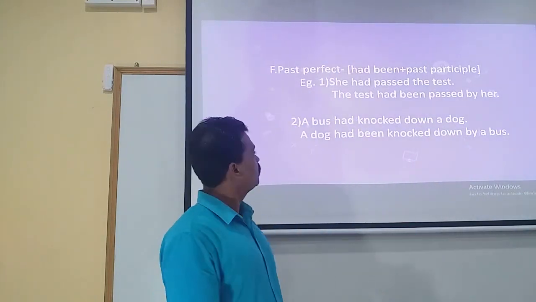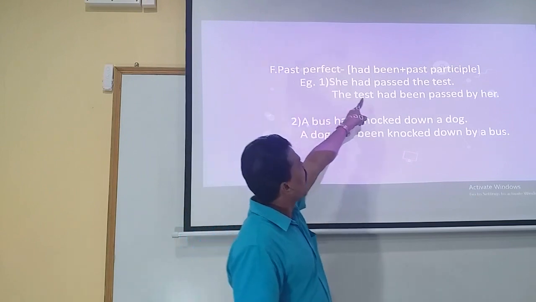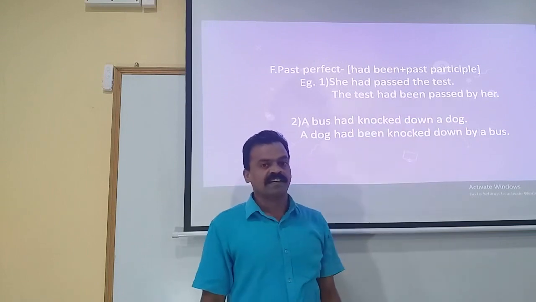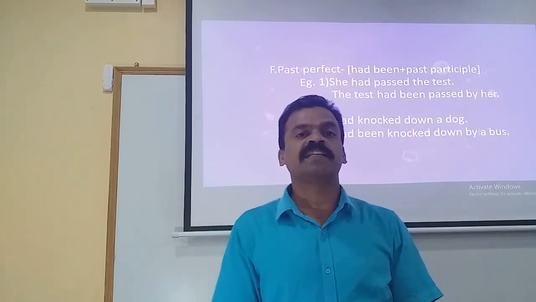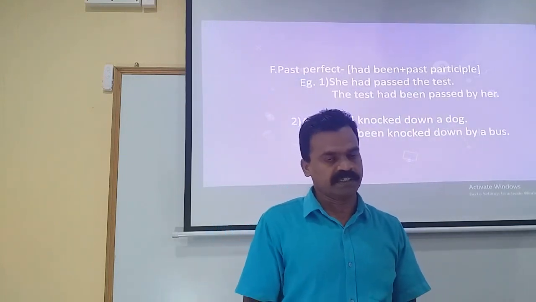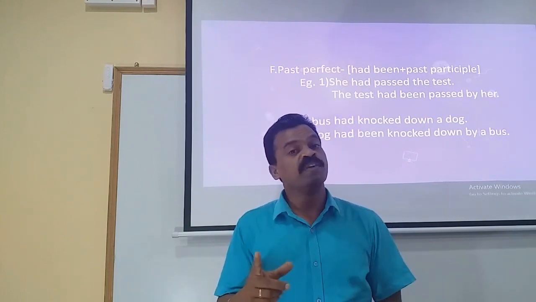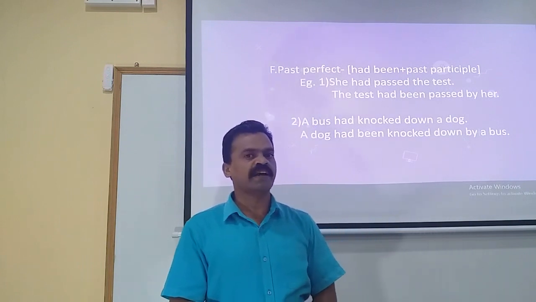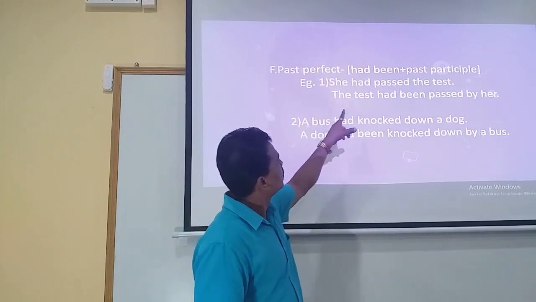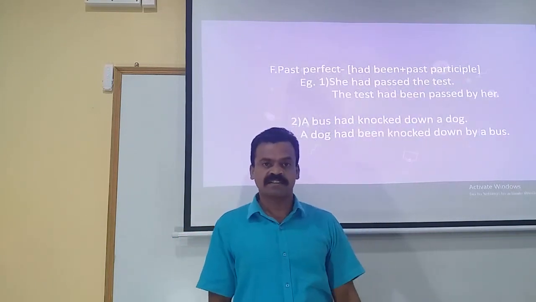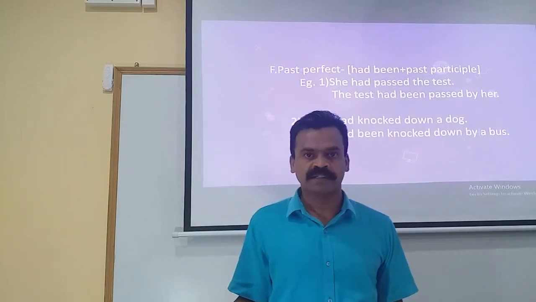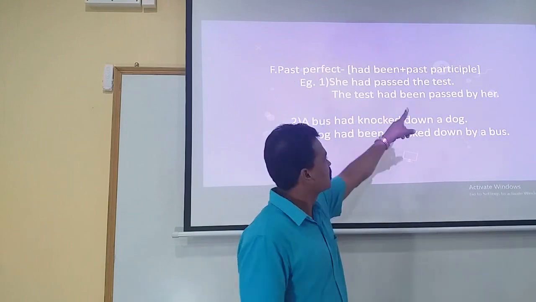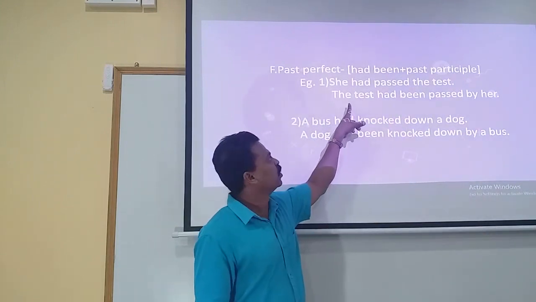Let's see the example. First example is she had passed the test. Had passed. It very clearly indicates the given statement in the active voice is in the past perfect. When the statement is in past perfect, we make use of had been plus past participle. So first let us find out the object in the given statement. She had passed the test. What had she passed? She had passed the test. The test is the object. So the test becomes subject over there in the passive voice statement.